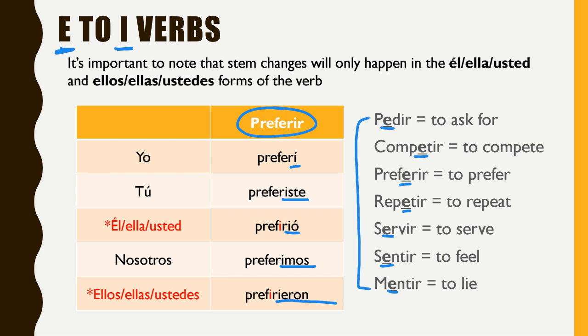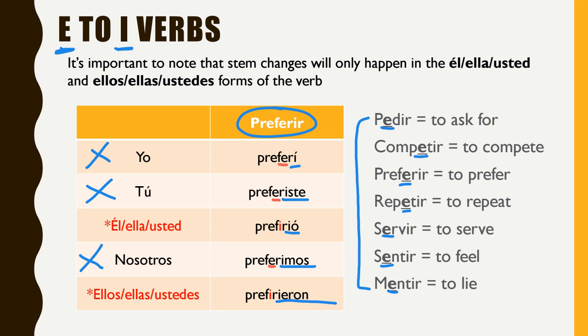The next thing that I want to point out to you is that in the preterite tense, stem changers don't change in the boot. Remember in the present tense, they used to just change in the boot and they did not change in the nosotros form. Well, now stem changers don't change in the yo form, they don't change in the tú form, and they don't change in the nosotros form. I'm going to use a different color here to underline and show you that. Okay, so in the yo form, the E does not change. In the tú form, the E does not change. And in the nosotros form, the E does not change.